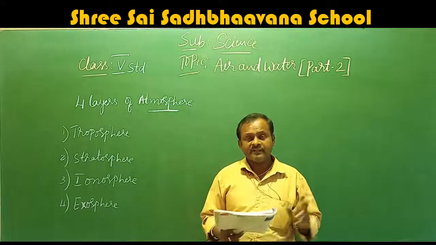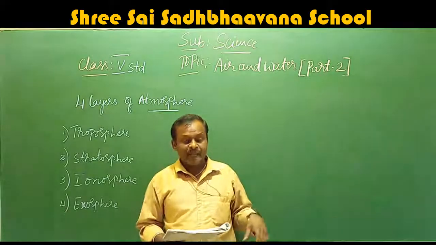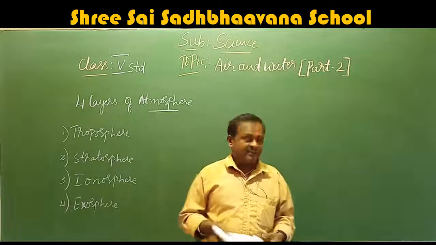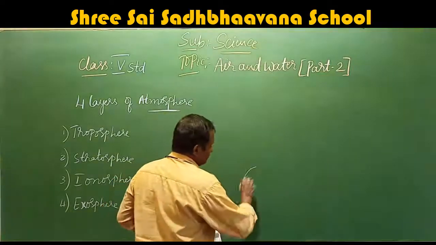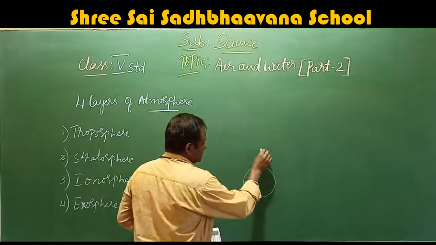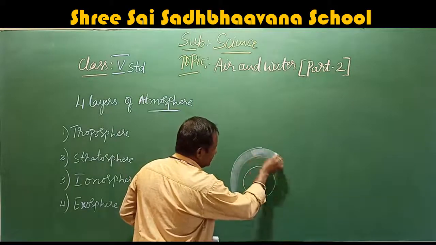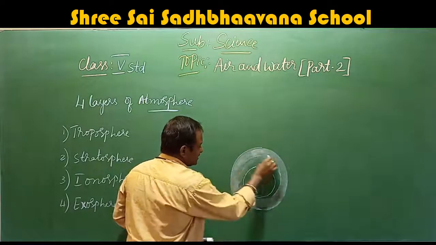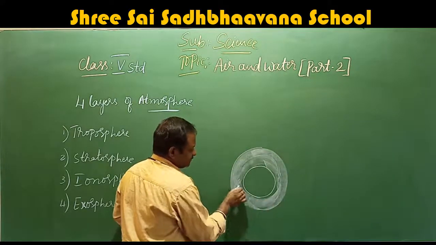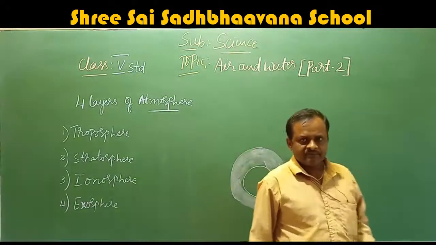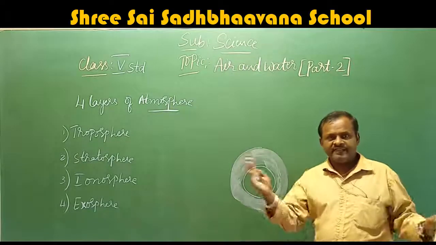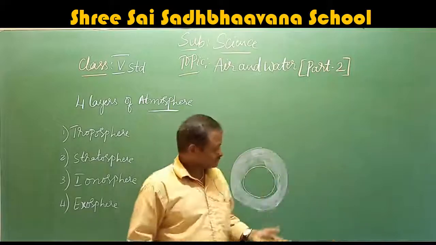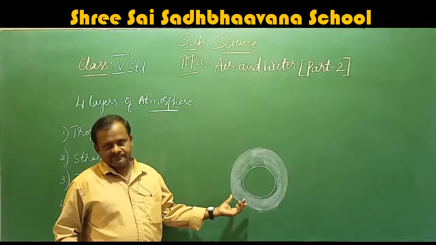First one, what is the meaning of atmosphere? Atmosphere is the blanket of air. It is a blanket of air around the earth. If the earth is like this, it is the blanket of air which surrounds the earth. Which surrounds the earth is called atmosphere. Like this it surrounds. We can't see it, but we feel it. So this is the atmosphere.